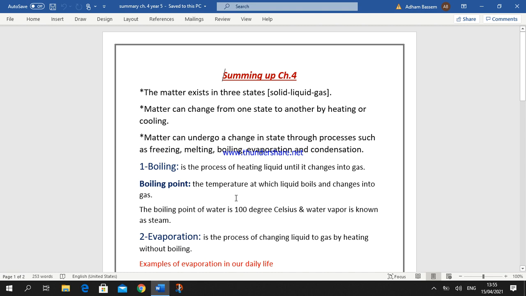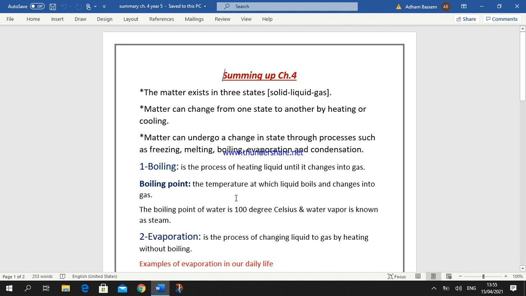The temperature at which a liquid boils is known as the boiling point. So the boiling point means the temperature at which a liquid boils and changes into gas. The boiling point of water is 100 degrees Celsius, and the water vapor that reaches 100 degrees Celsius is in this case known as steam.